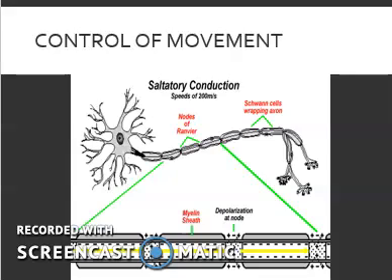The neuromuscular junction. The neuromuscular junction is a chemical synapse formed by the contact of a motor neuron and a muscle fiber. It is at the neuromuscular junction that the motor neuron is able to transmit a signal to the muscle fiber, causing the muscle to contract.